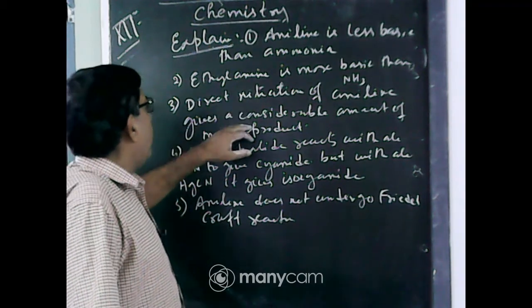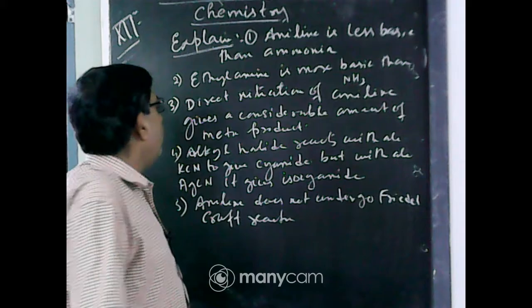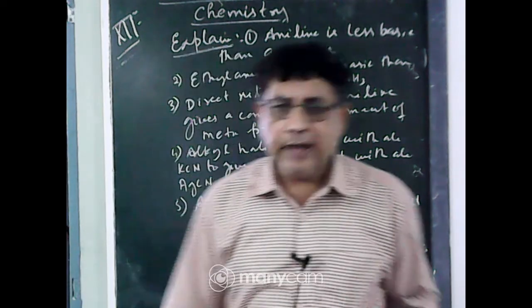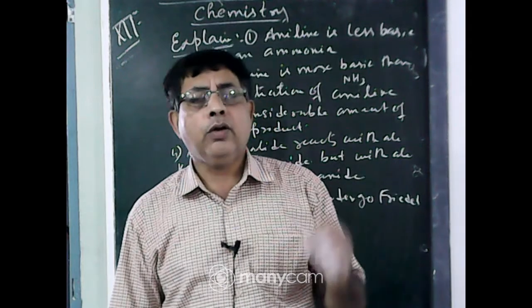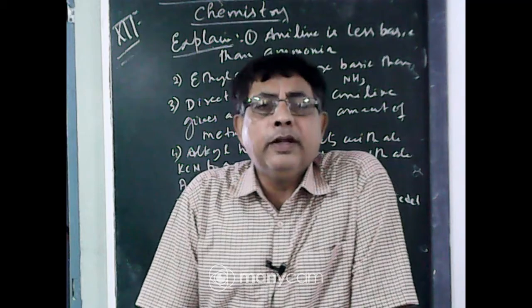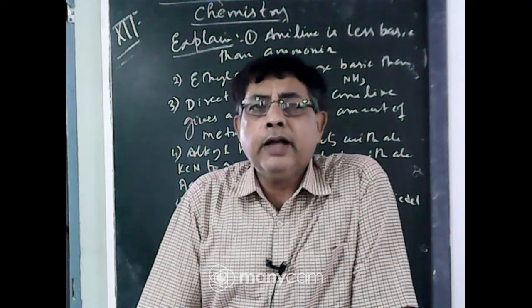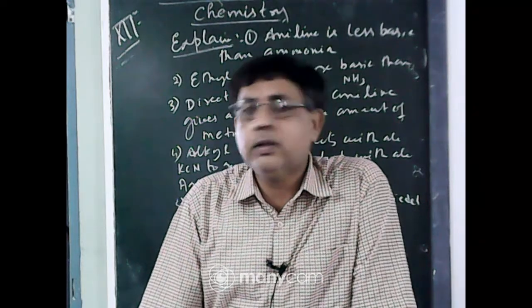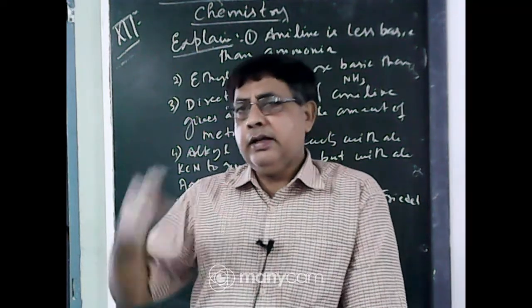Direct nitration of aniline gives a considerable amount of meta product. If aniline undergoes nitration, it gives a considerable amount of meta product. Para-nitroaniline is obtained as 51%, meta-nitro 47%, and ortho-nitro only 2%. Why does this take place? Because aniline is a base.